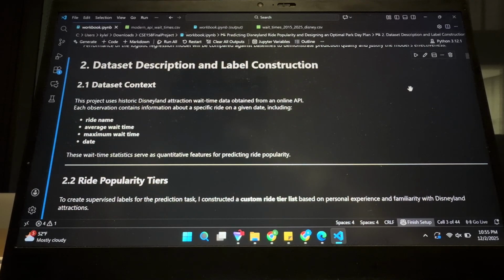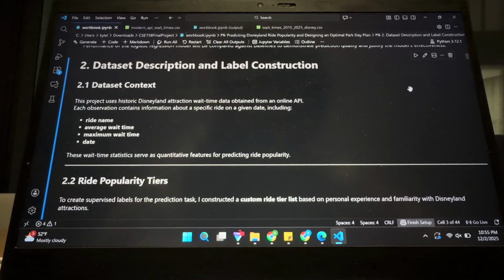So for the data set, I had to go to a website, and I tried calling the API in order to get the data, but the API only gave the data in 5-minute intervals, and it gave it at the current time. So it didn't give historical data.